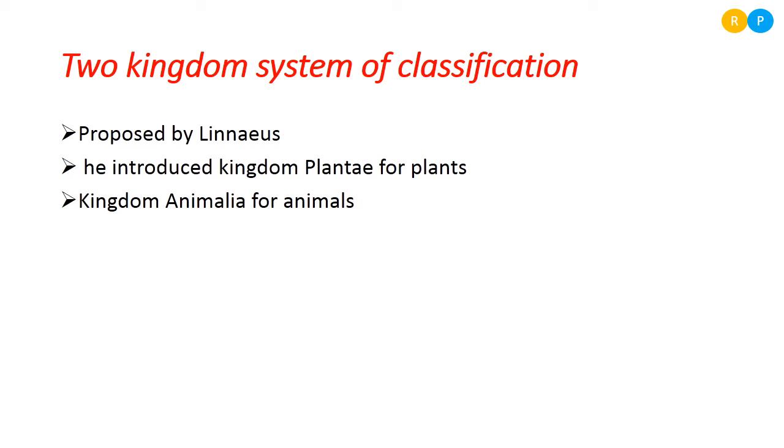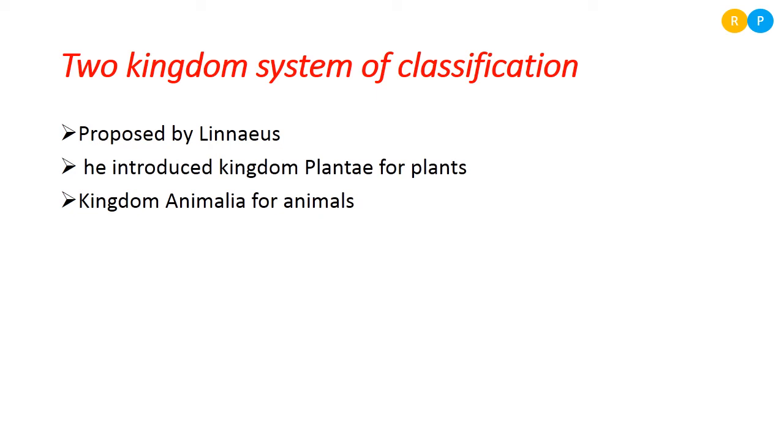And one more kingdom introduced by him is kingdom Animalia. This kingdom is meant for only animals. What characters did he observe in the animals? Animals have opposite characters compared to Plantae. That means animals are motile.